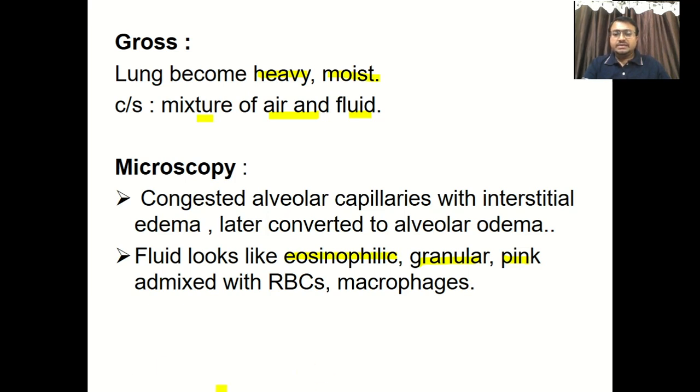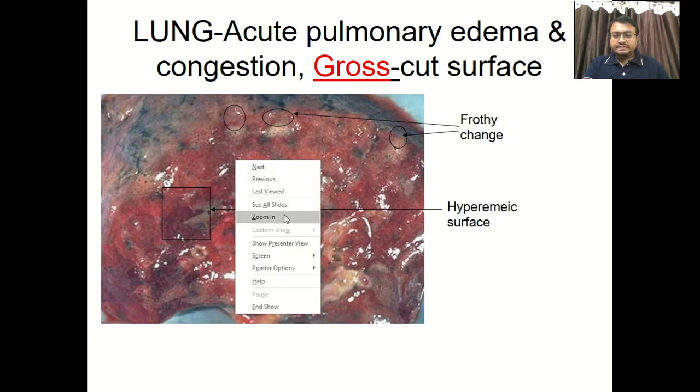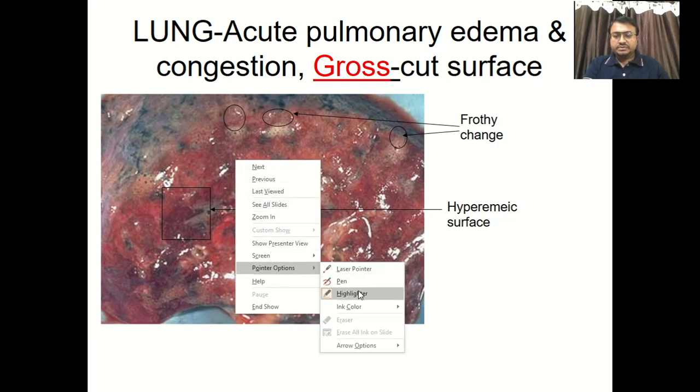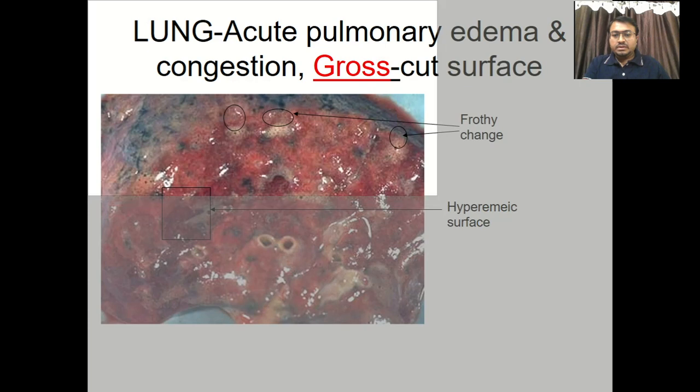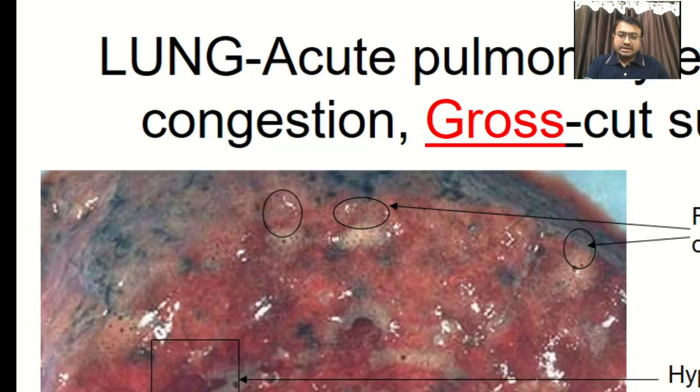So here in lung edema, you will find alveoli studded with such pinkish eosinophilic fluid, which is admixed with RBCs and macrophages. You can see this is the gross picture. I can zoom it out. See, these are the hyperemic surfaces. You can see normal lung tissue with reddish changes.